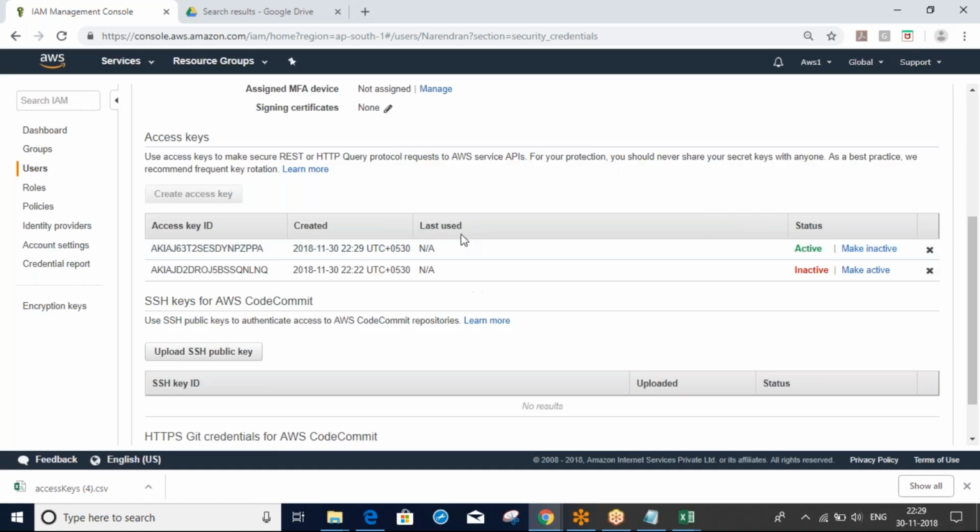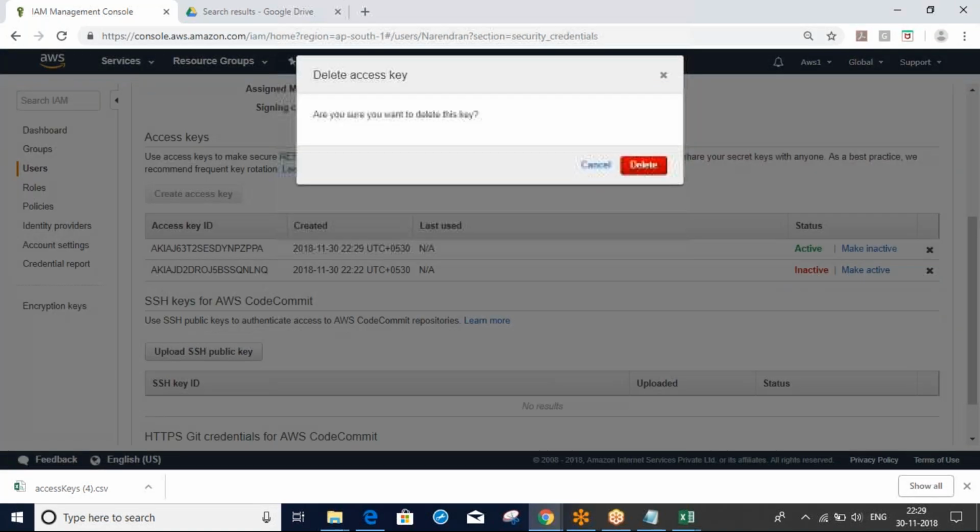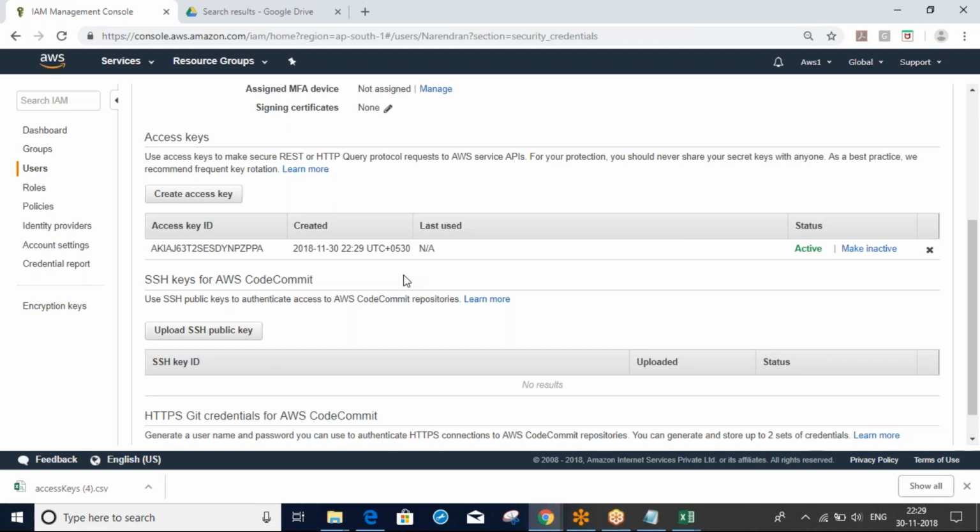You can see here, if you want, you can delete these things, because they will not work. We can't generate a secret access key for an existing access key. We should create both again newly.